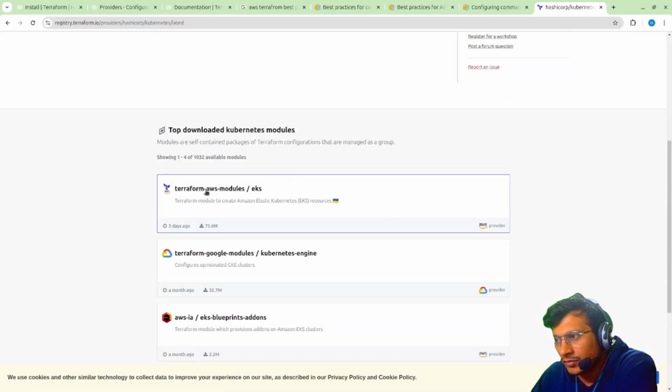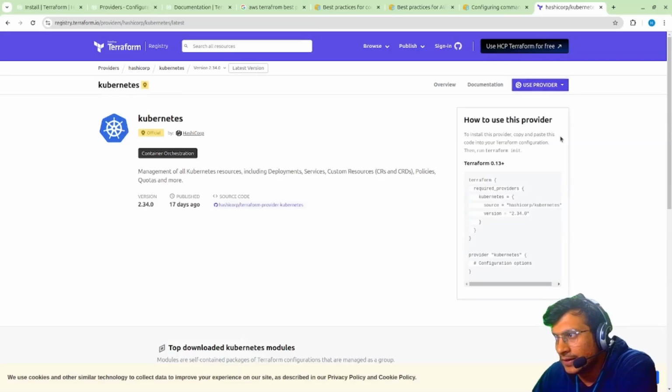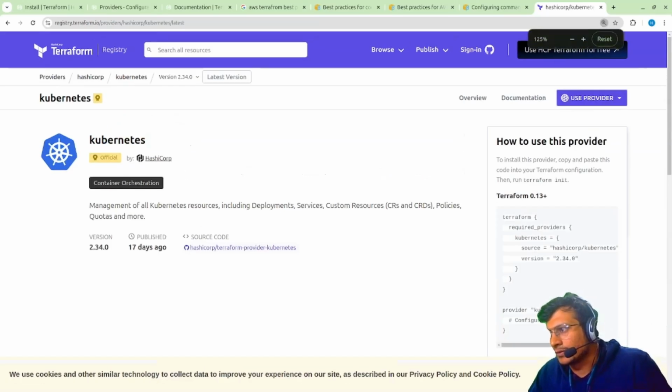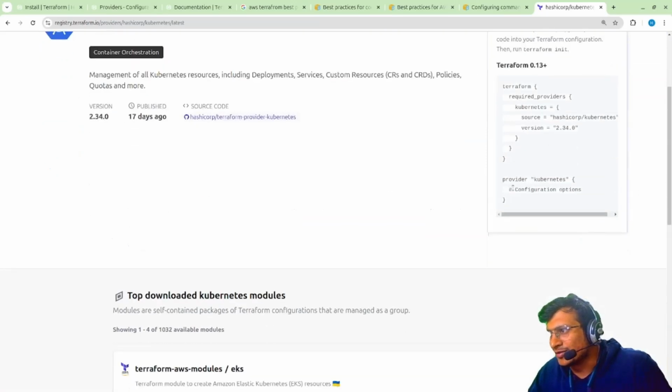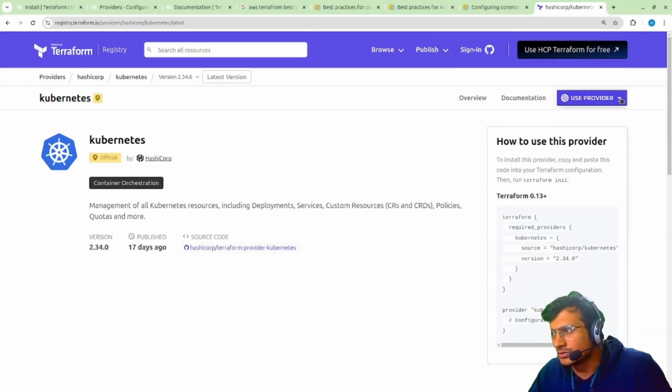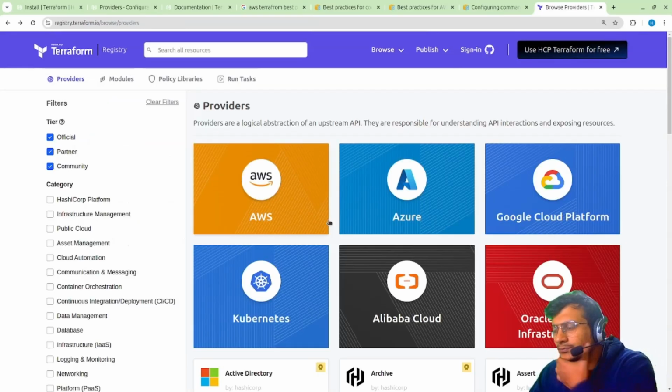But what we'll do here is we'll check it separately. So you can use this. Let me just increase the font. Yeah, manage preferences. Okay, so here you can find it, Kubernetes provider, and there are multiple other options and all that. So you can use it.